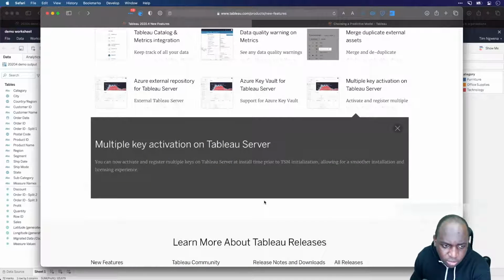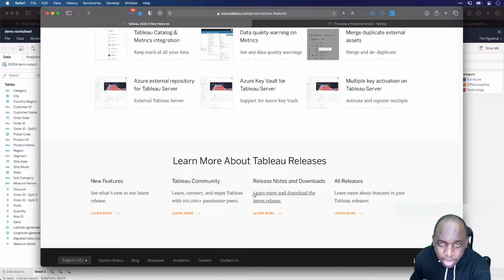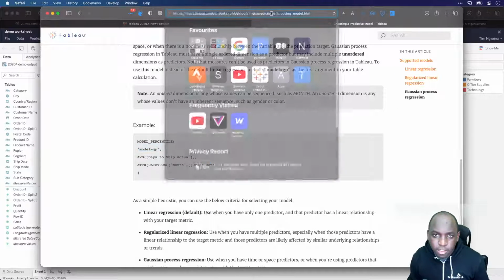Just a few things before we finish off. What I said earlier on is I was going to show you a new feature that is currently in preview, and this is actually something called collections. Let me just show you this.